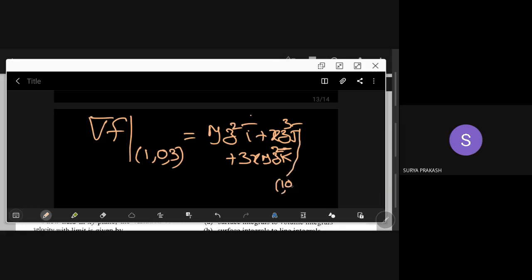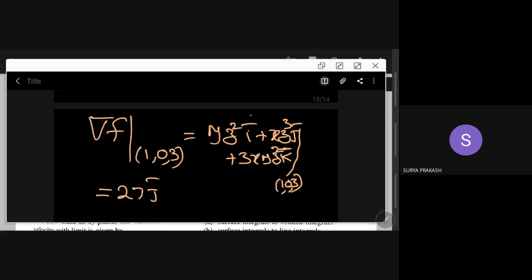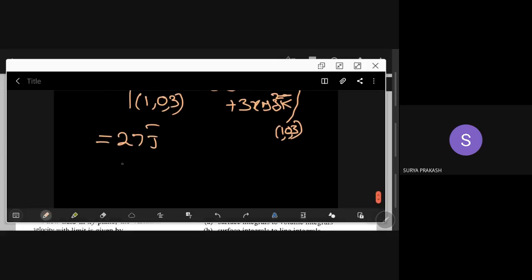If you put that in, the first component goes to 0, the last component goes to 0, because y is 0, and the middle gives 8 j bar. So the magnitude of grad f here is simply that value.